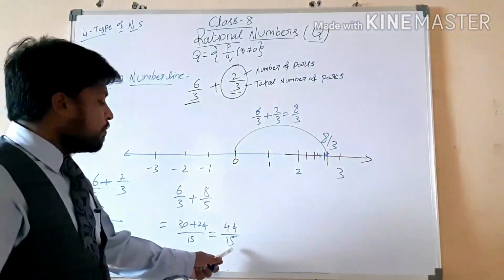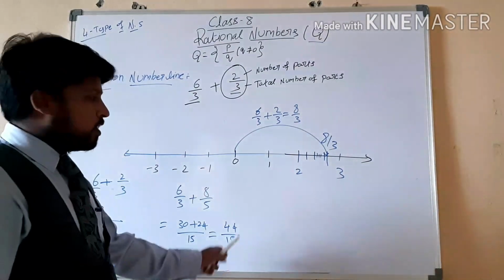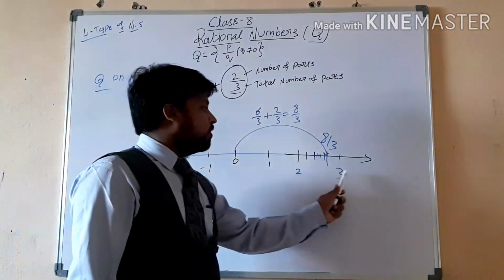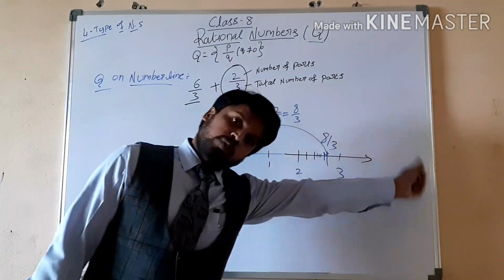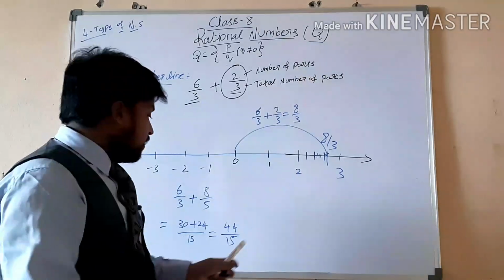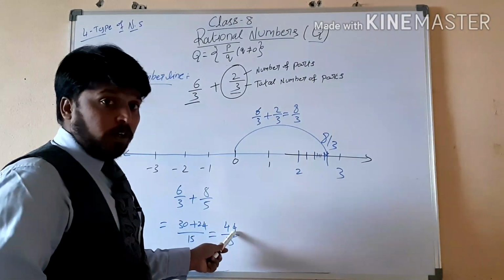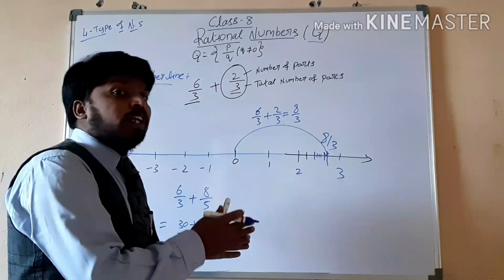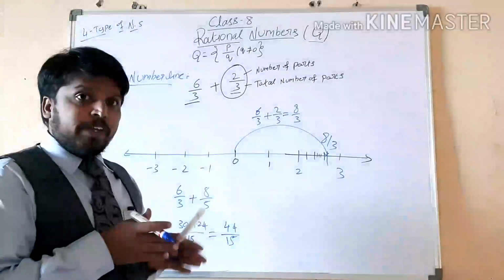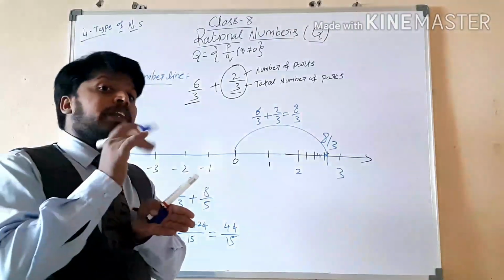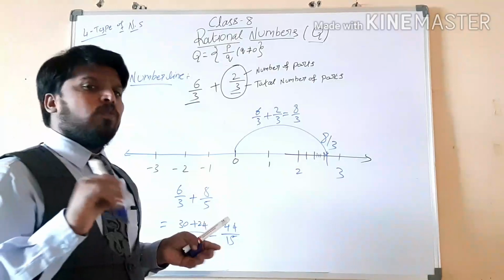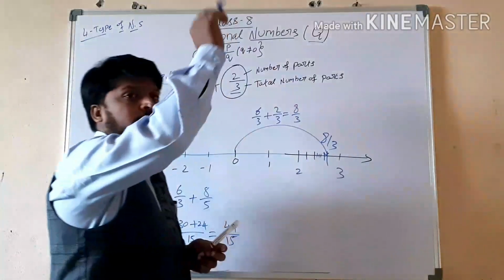That means how many parts in total? 15 parts. That means 0 to 1, 2, 3, 4, 5, 6, 7 and up to 15. Then 44 is the bigger one, no? That means it will come in between 14 and 15. So you can mark it there and mention it directly.